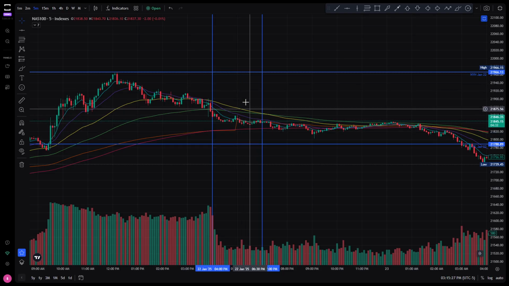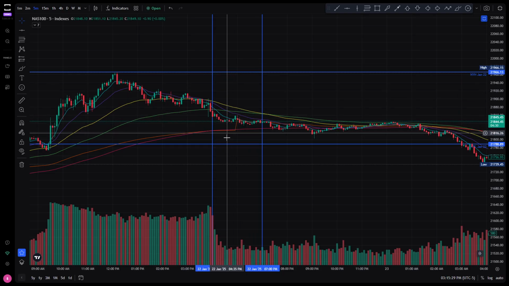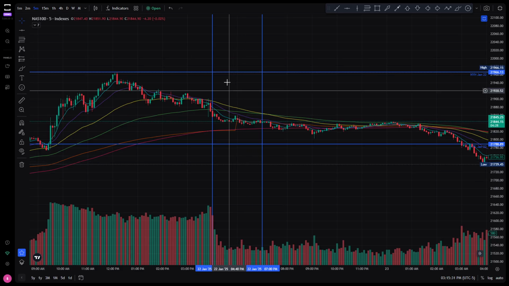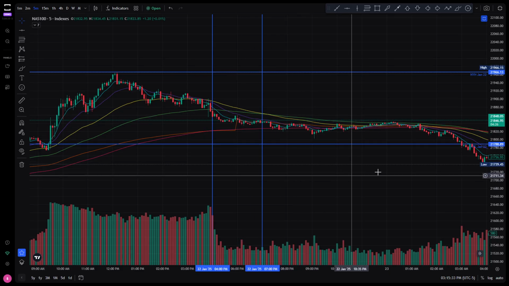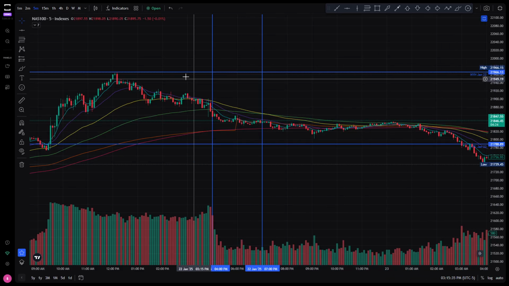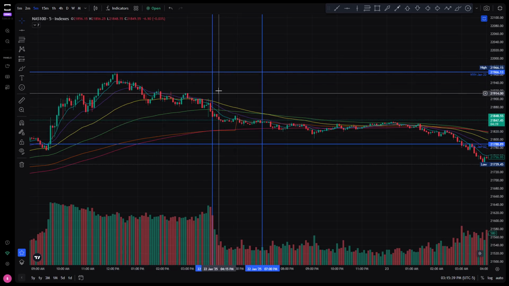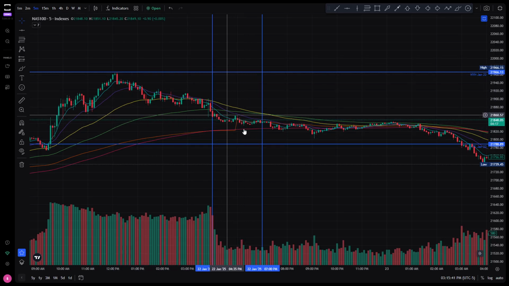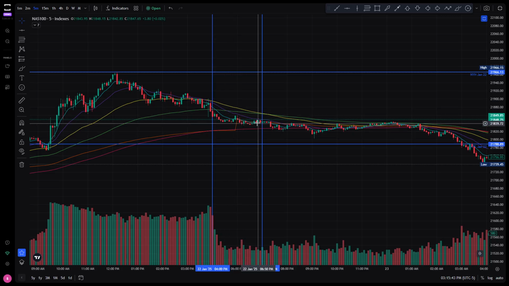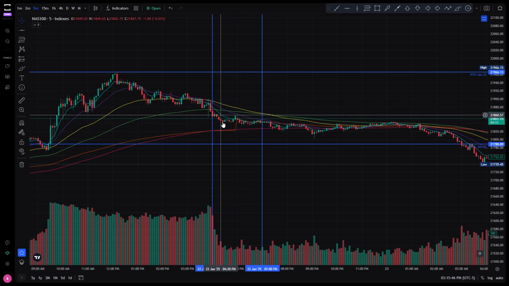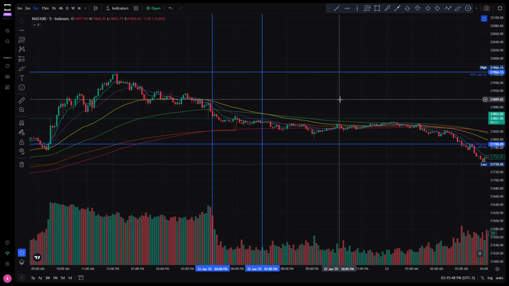The only time we mark these out is when there is a big sporadic jump in between here and here. We see our Asian range and we see our New York range right beside it. If there is a massive impulse, we will mark those out. But in this case, there is simply no volume, no movement, so no need to mark those.